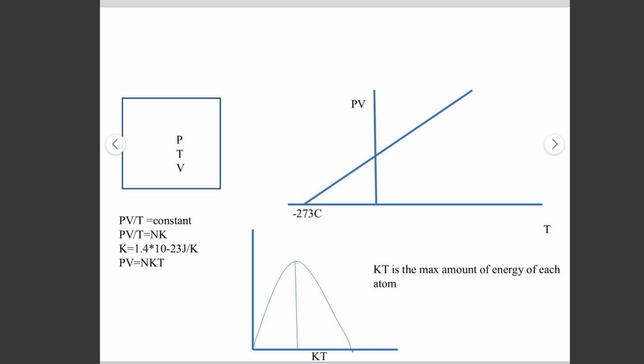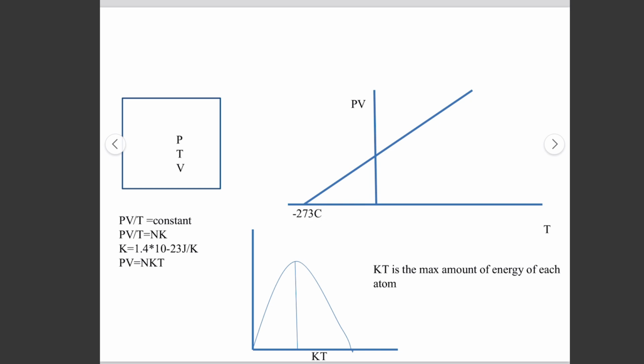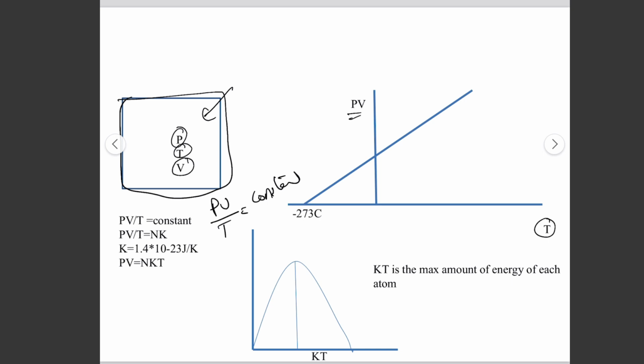So this light is an electromagnetic radiation, which is composed of shorter to longer wavelengths. Now the Boltzmann constant. We know, for example, that we have a container in which we have gas molecules, at some pressure, temperature, and volume. So we have this equation, PV by T is equal to constant. If we draw the graph of PV to T, we will get a straight line.